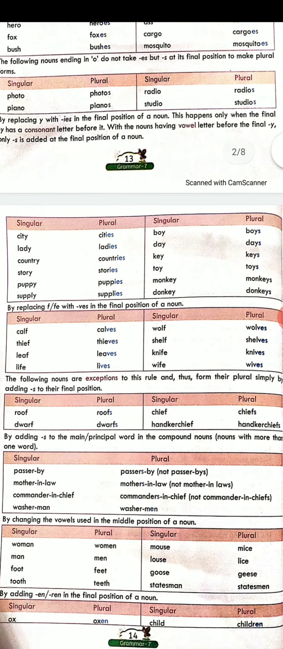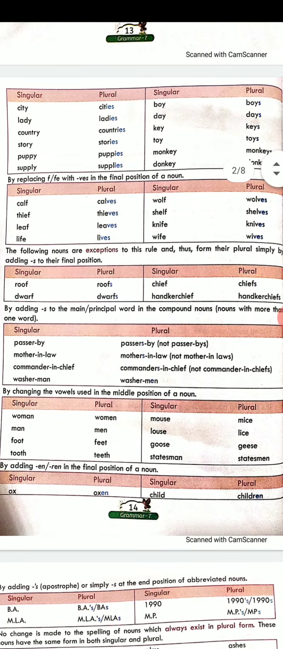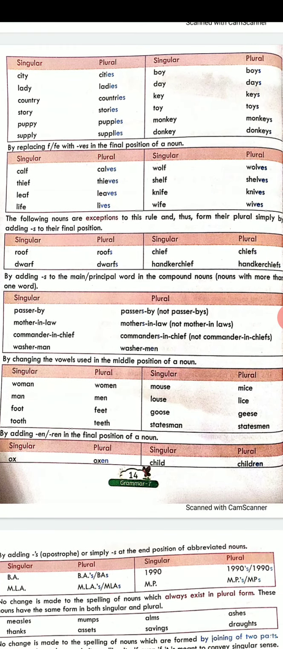Then the next we'll come to the words which end with f or fe. Whenever a word ends with f or fe, you'll always have to add ves. Like leaf, it ends with f, you will add ves in the plural and it becomes leaves. Or shelf, it ends with f, so it will become shelves. In the plural, there will be no f. You have to add ves. Take out the f and add ves.